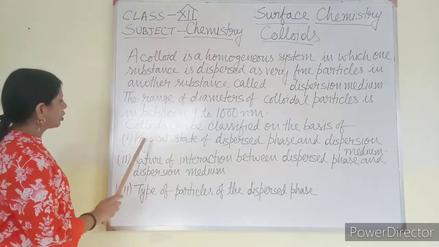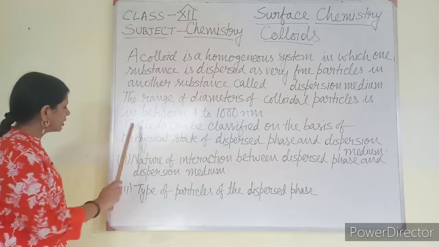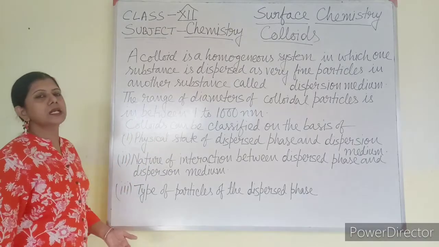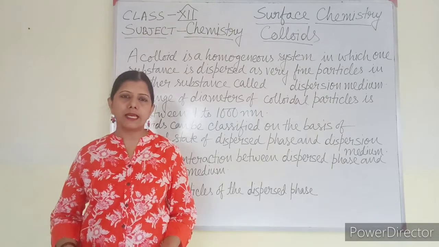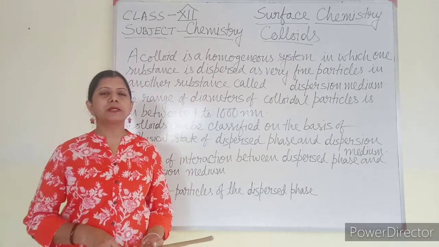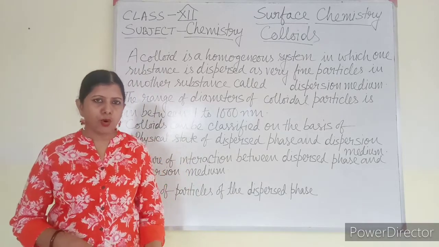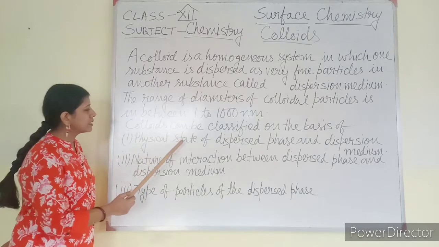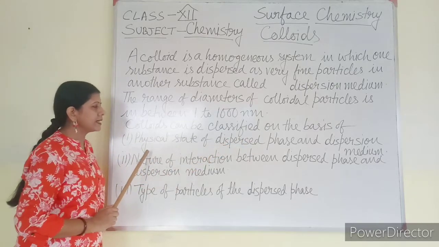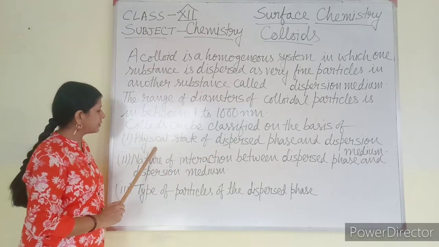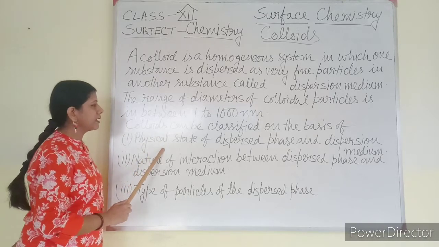Okay. Colloids can be classified on the following basis. So all classification I am going to say to you. On what principle is the classification based? First one, physical state of dispersed phase and dispersion medium. This is the first way of classifying colloid.